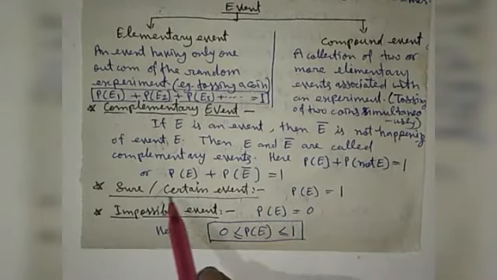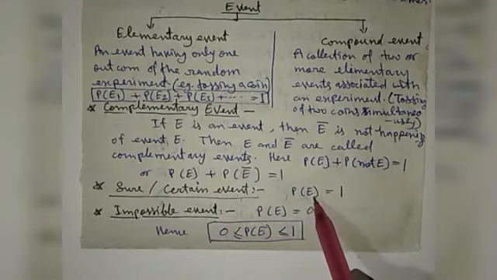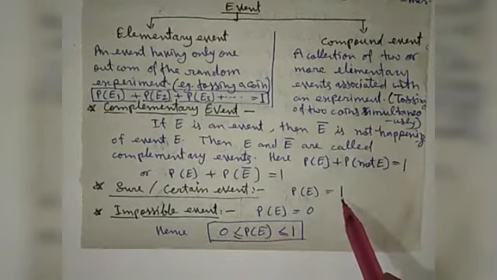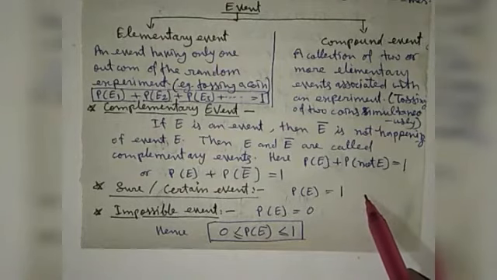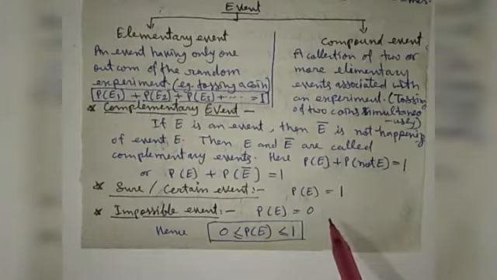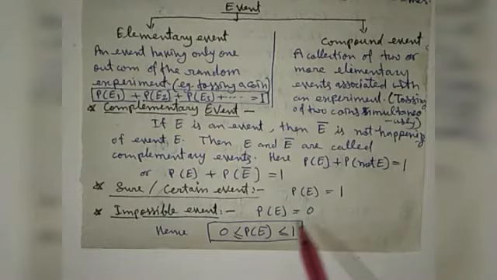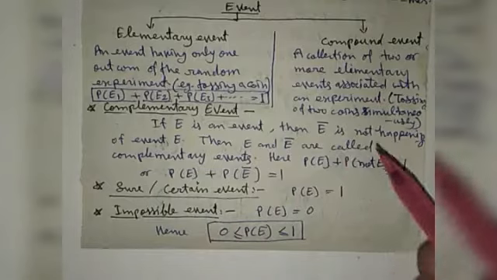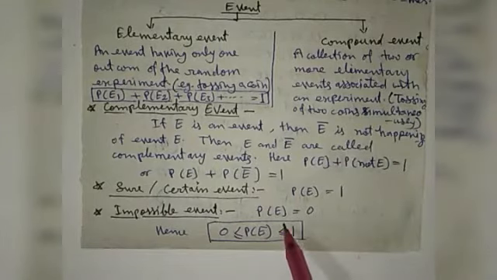For a sure or certain event, the probability is equal to 1. If the probability of an event is equal to 1, then it is a sure or certain event. It will happen certainly. And if the probability is equal to 0, then it is an impossible event. For an impossible event, there is no favorable outcome, so it is 0.